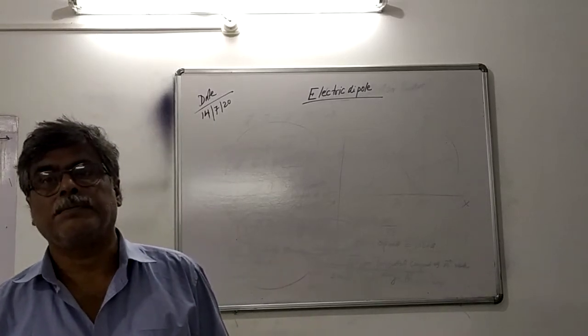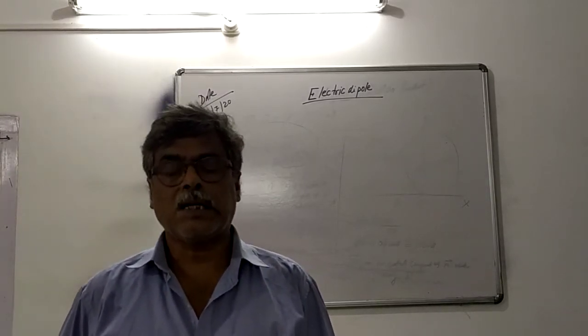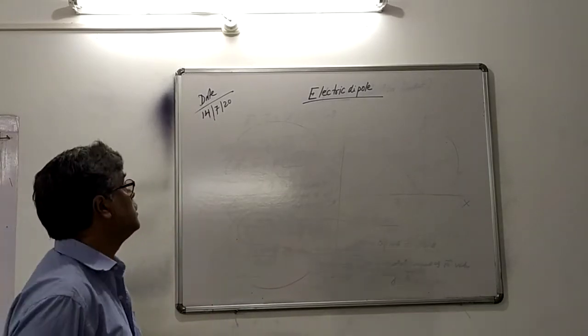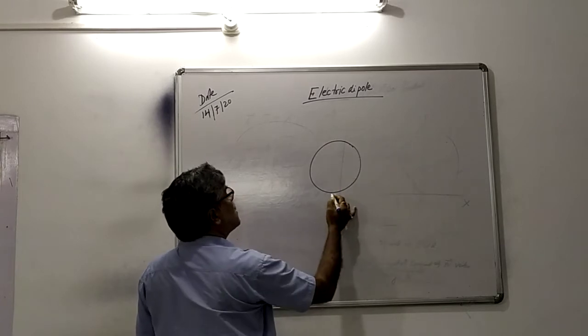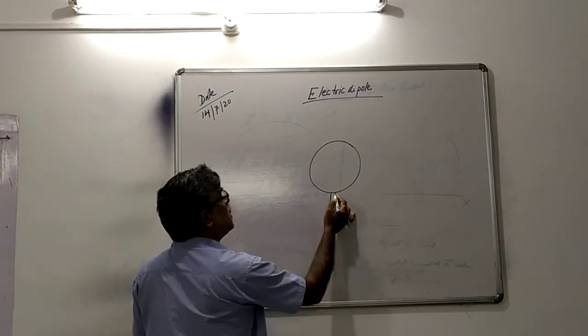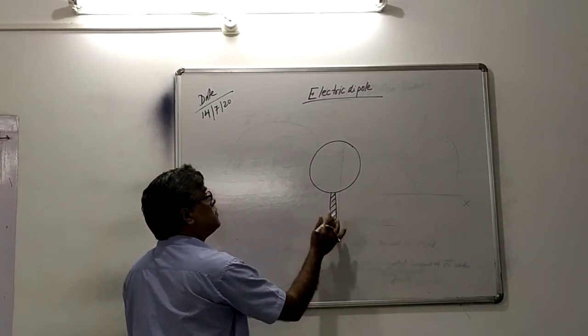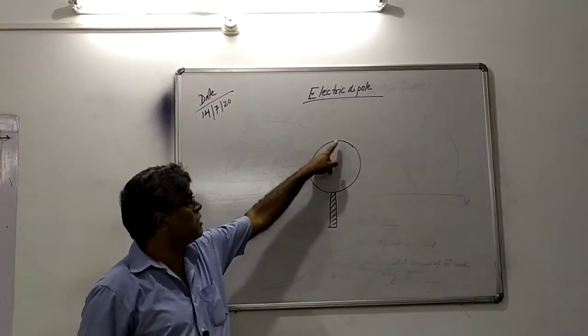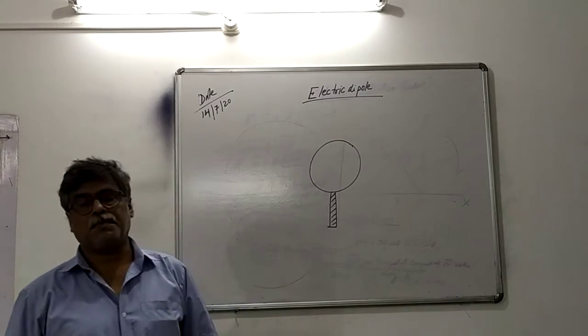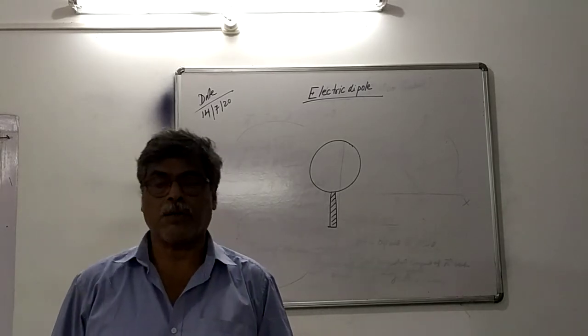Today we start electric dipole. Electric dipole. Consider that this is a bad conductor, an insulator, and this spherical body is also a bad conductor.